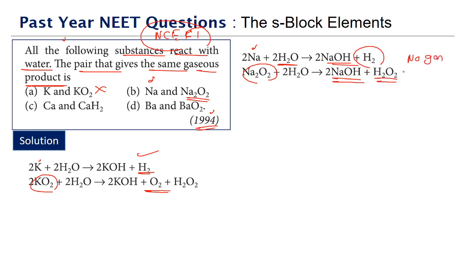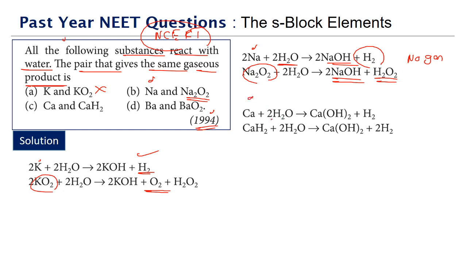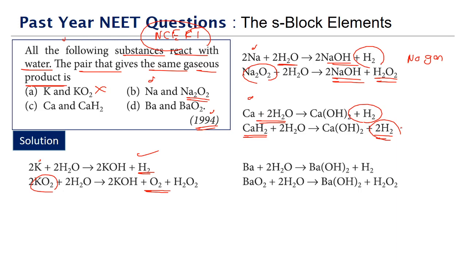Whereas if you go to calcium, dissolving in water gives hydrogen gas. Calcium hydride, CaH2, also on dissolving in water gives hydrogen gas. So we can see what is the one that will give the same gaseous product in both cases, which is calcium and calcium hydride.